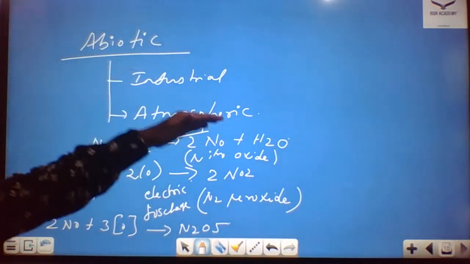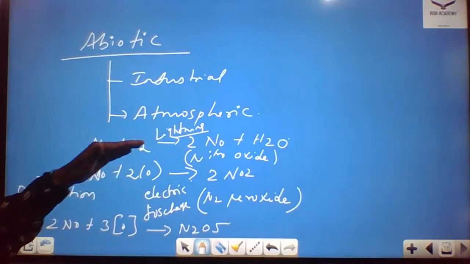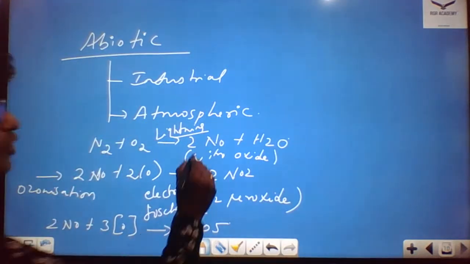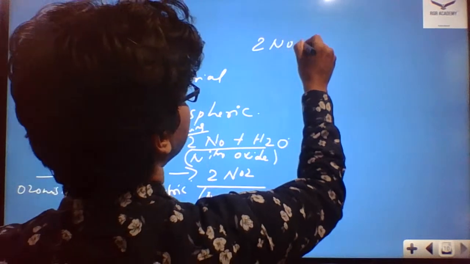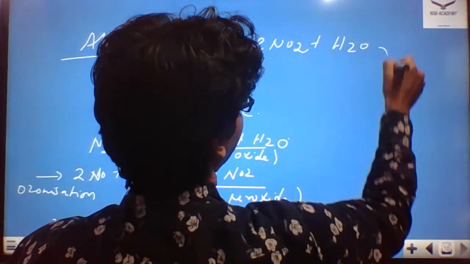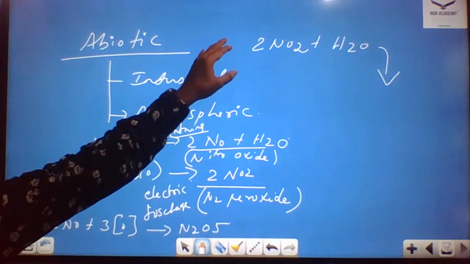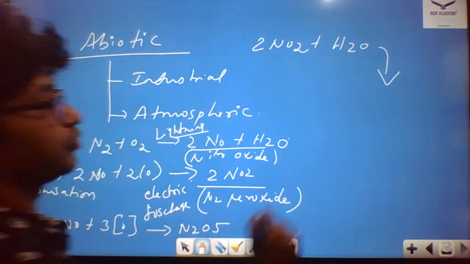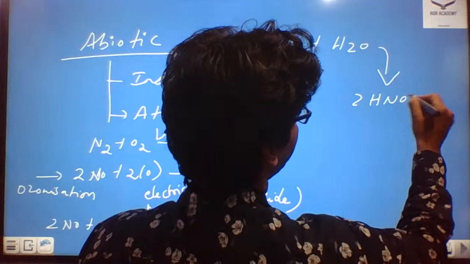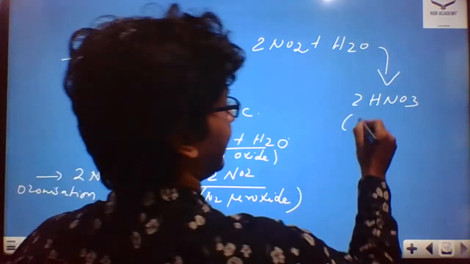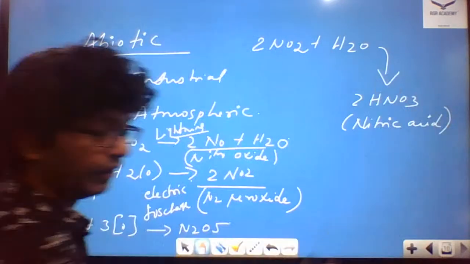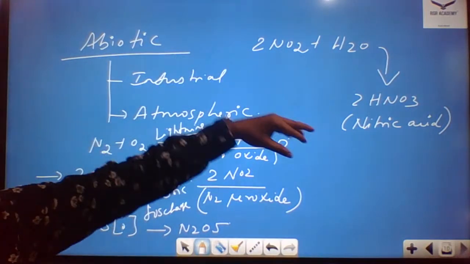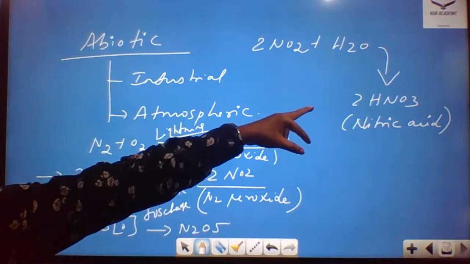So what you're getting is the nitrous oxide, then nitrogen peroxide. This nitrogen peroxide, 2NO2, combines with water and you'll get 2HNO3, that is nitric acid. This comes down in the form of rain, the rain carrying this nitric acid.